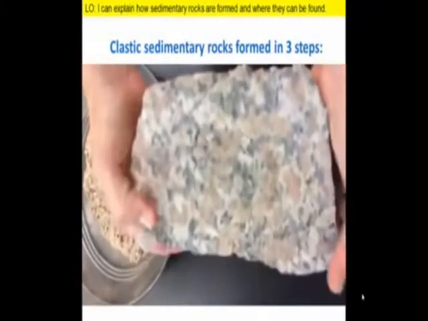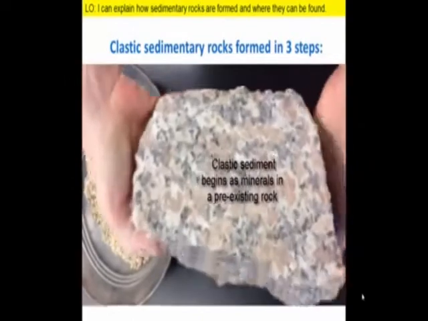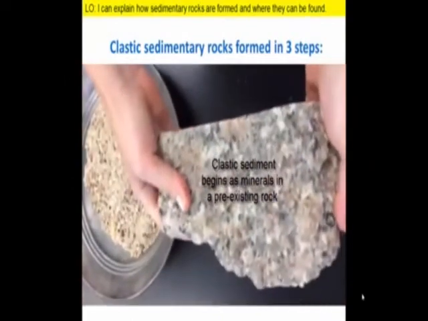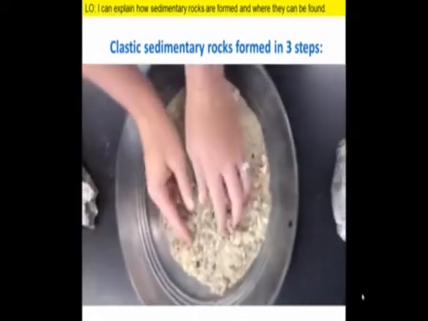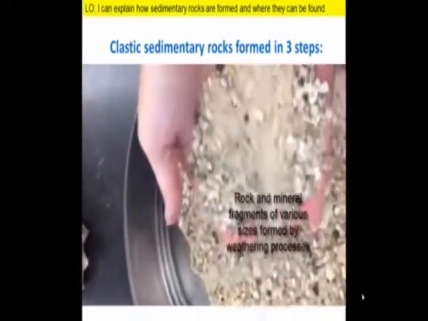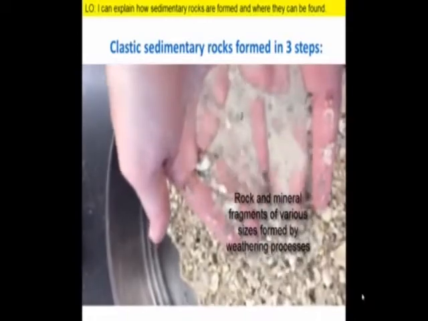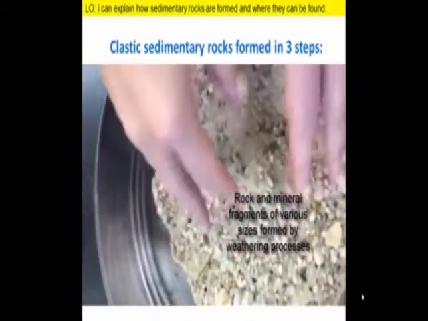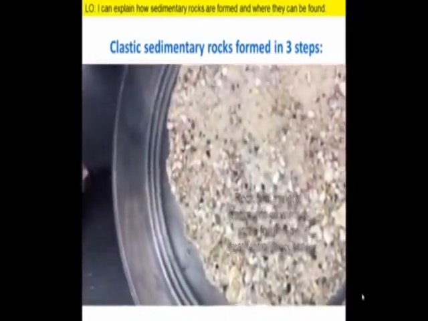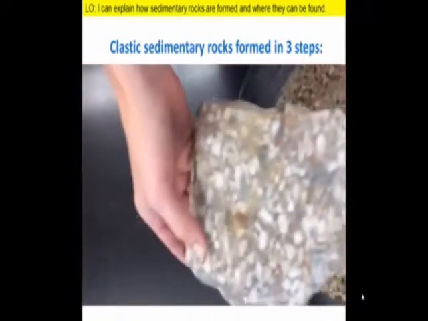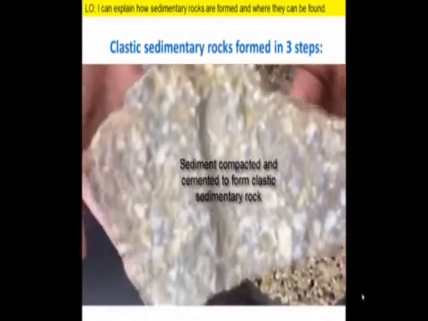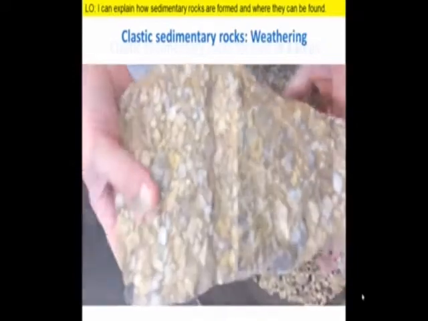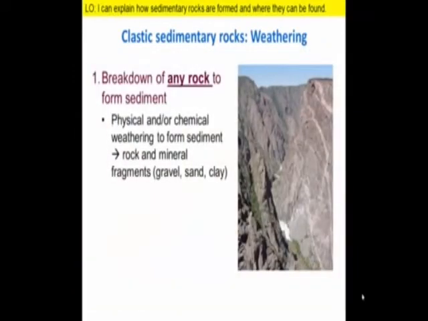There are three steps in the formation of clastic sedimentary rocks. Clastic sediments are composed of fragments of rock. In fact, a clast is a technical word geologists use to describe a rock fragment. These fragments weathered from pre-existing rocks to form sediment of various sizes. This sediment is then transported away from its source area, and finally it is deposited and converted to form a new rock through lithification.